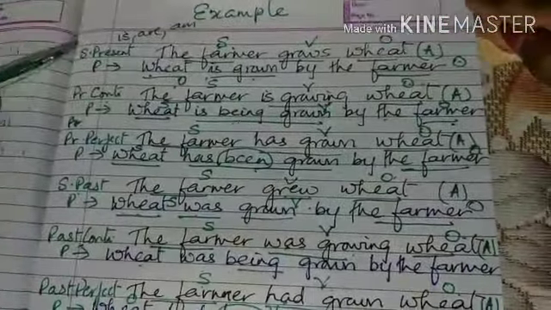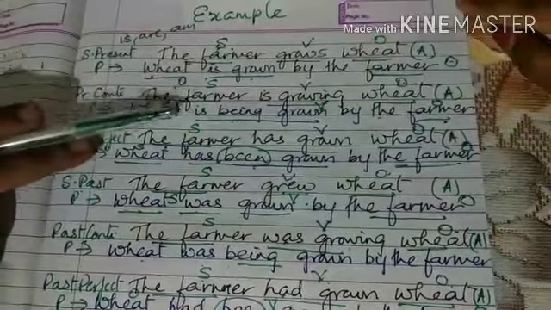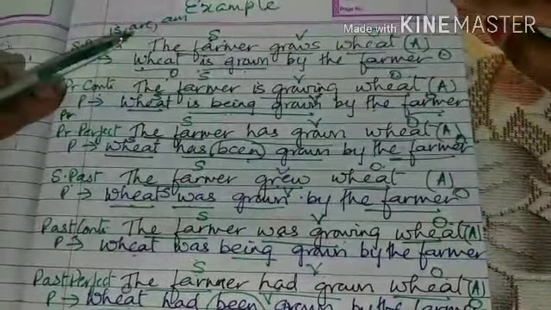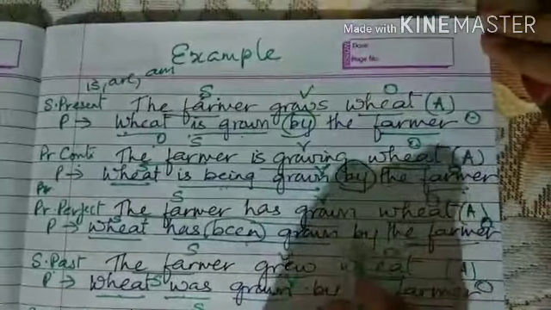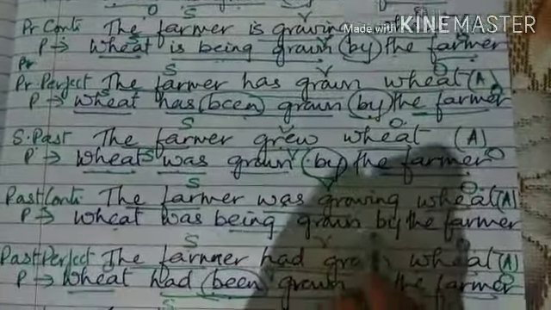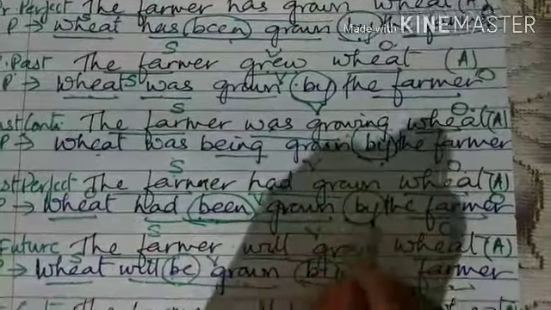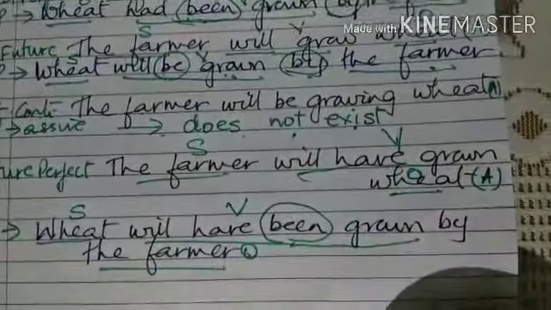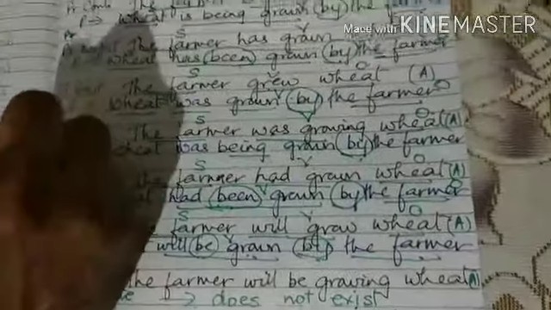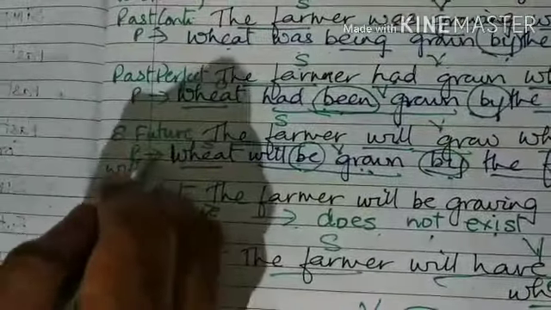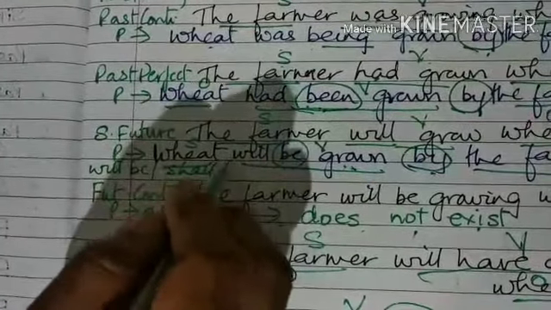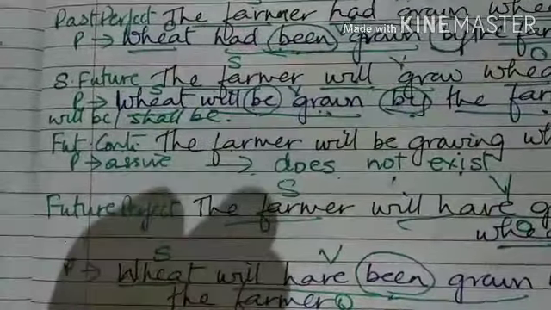So children, as you have seen, wherever we have present tense, you will have is, or are, or am, plus the past participle form of the verb, plus by. See, by is an addition everywhere. There is no sentence where we do not have by. Okay, so in the present tense you have is, are, am. In the past tense you have was or were. And in the future you will have will be or shall be, depending on the need. Okay, so I hope this is clear.